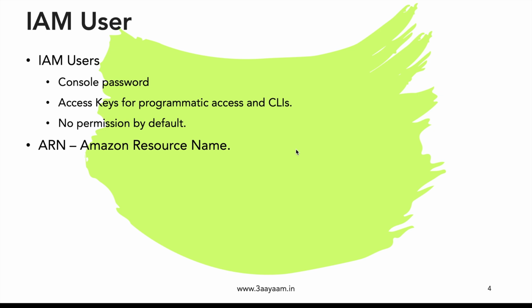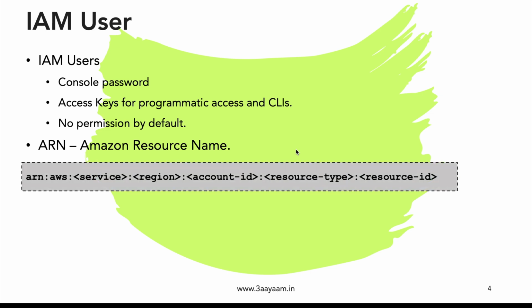So basically in the entire AWS system, no two ARNs would be the same. You can have your account, I can have my account, I can have multiple accounts, but if I create multiple S3 buckets or multiple EC2 instances, all of them would have their own ARN. So EC2 instance, security group, VPC, everything would have its own ARN. And this is the format of ARN. It starts with arn and aws, and these two things would remain the same. Then you have the service, what service we are going to use. For example, it can be the EC2 service, it can be the S3 service, and so on.